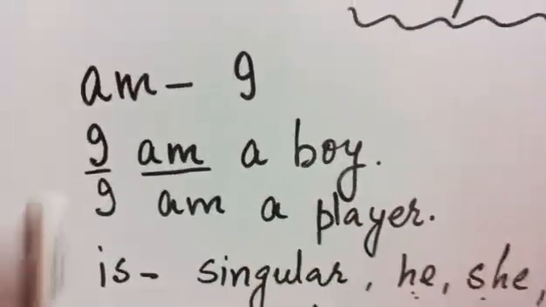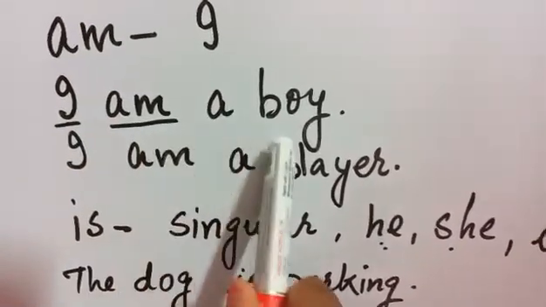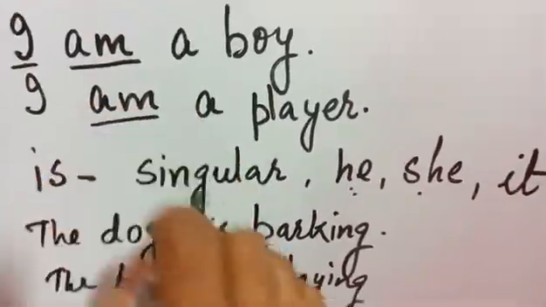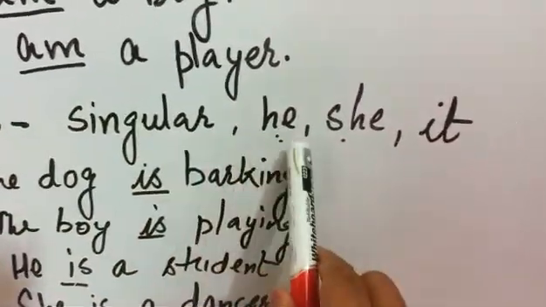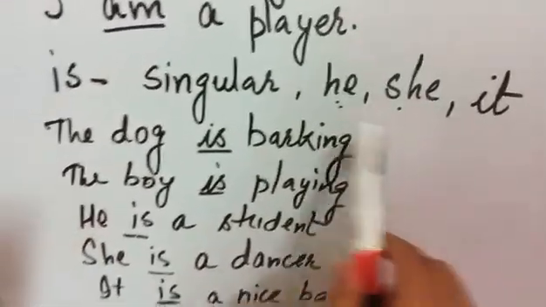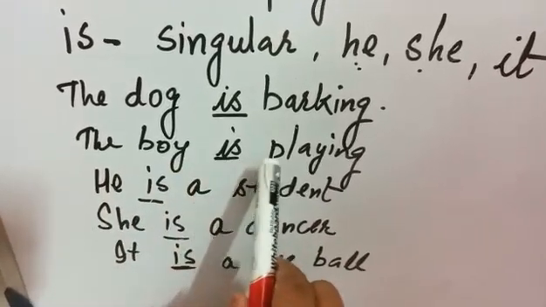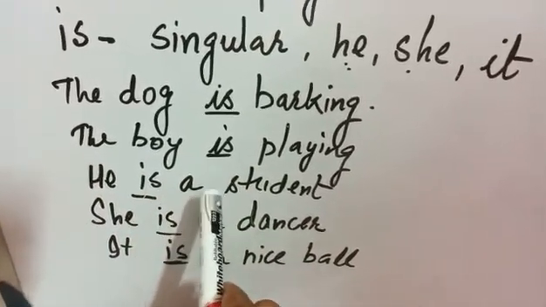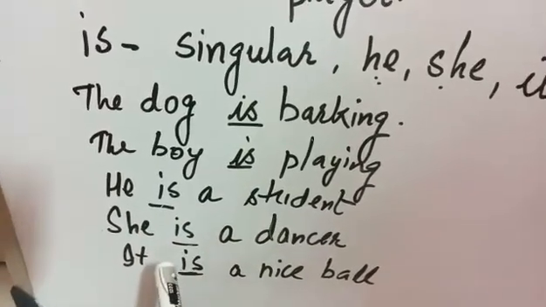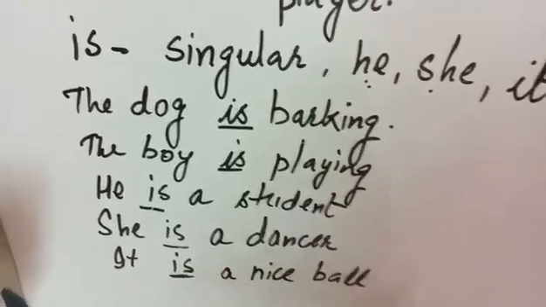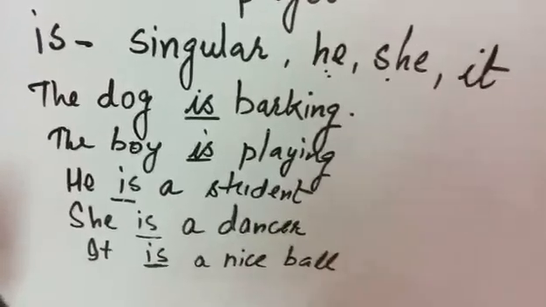So once again, with I we always write am. I am a boy. I am a player. And we write is with singular number, he, she, it. Example, the dog is barking. The boy is playing. He is a student. She is a dancer. It is a nice ball. Understood? Now, where to use are?